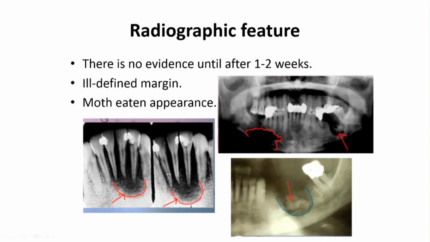Here also, we can see this is osteomyelitis due to periapical infection. As we can see, there is irregularity, and this is what we call mouth-eaten appearance. Later on, after 14 days, the sequestrum will be formed. Sequestrum is non-living bone surrounded by new bone formation. Actually, this is what we can see. This is the new bone formation, and this is the sequestrum. The new bone formation is the involucrum, and this is the sequestrum, which is non-living bone.